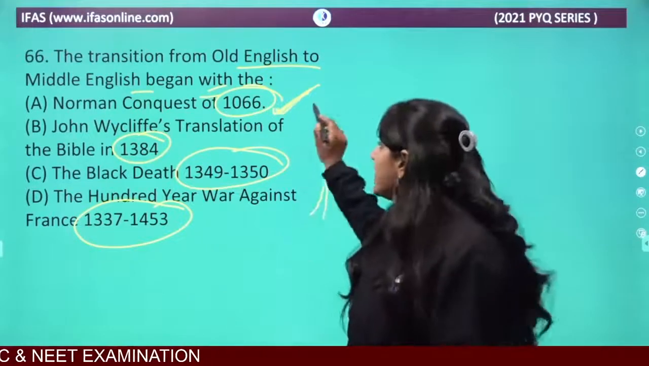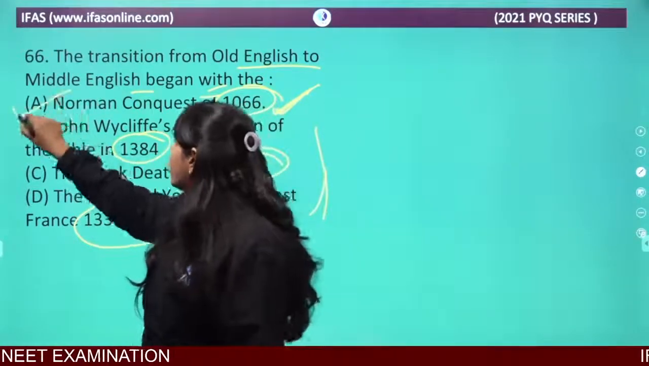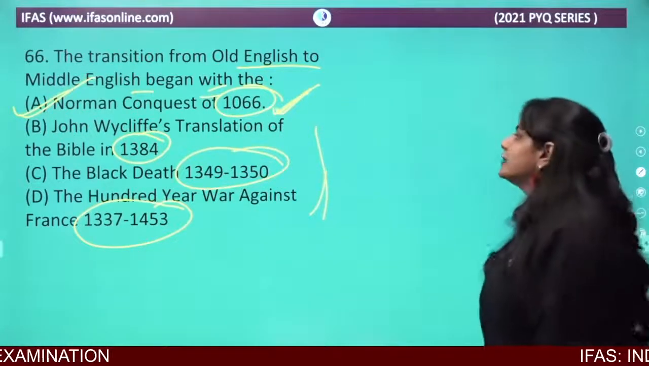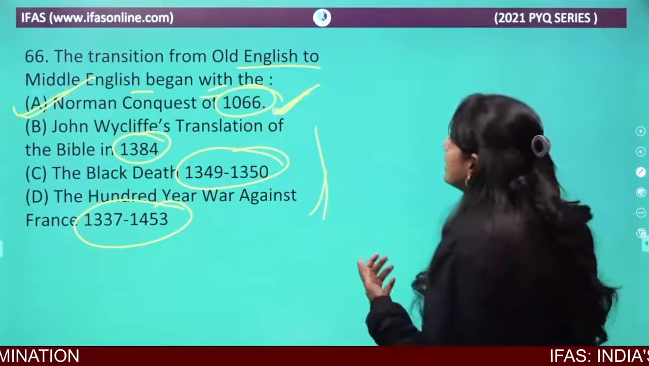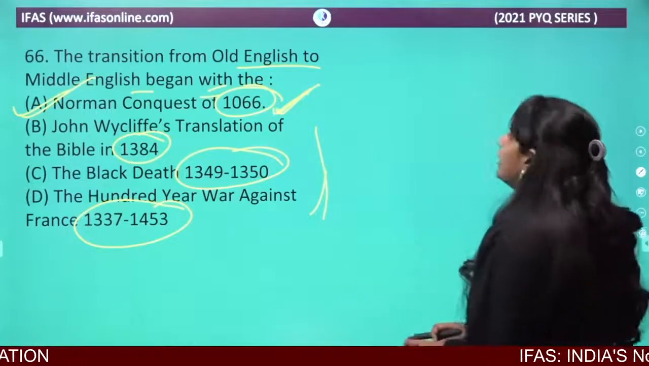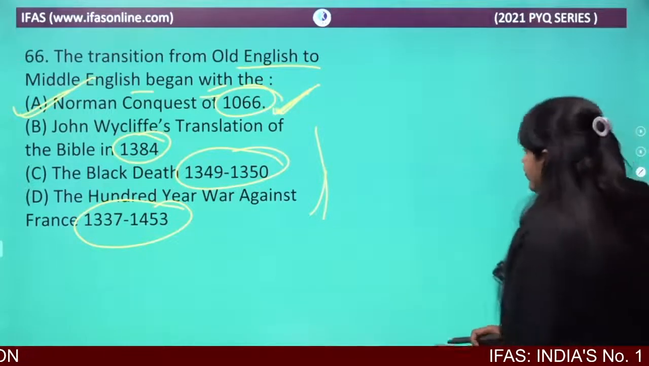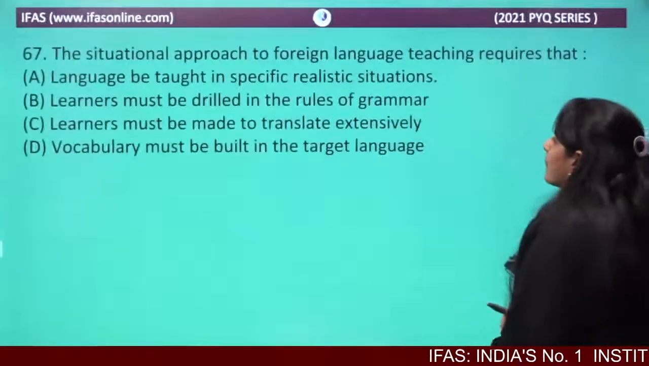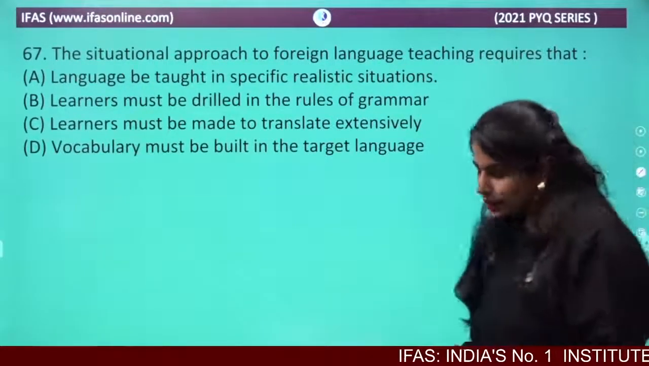Yes. So then who will become the beginner? The Norman conquest of 1066 was the transition from Old English to Middle English. It was the Roman conquest. Okay. Now let's pay attention to the next question.